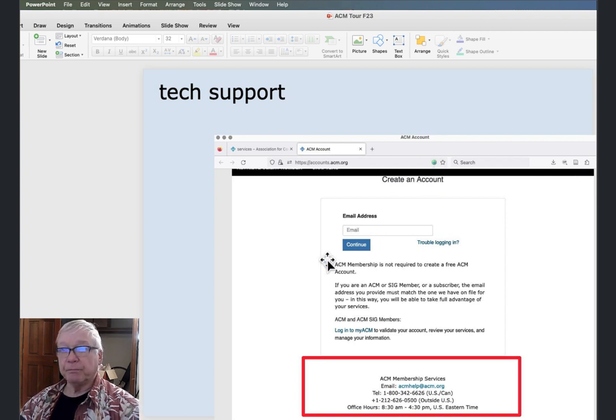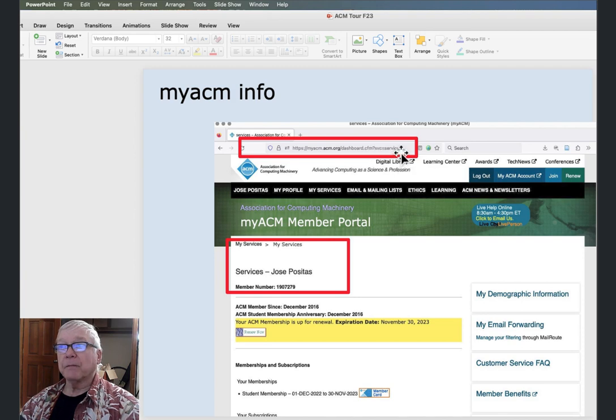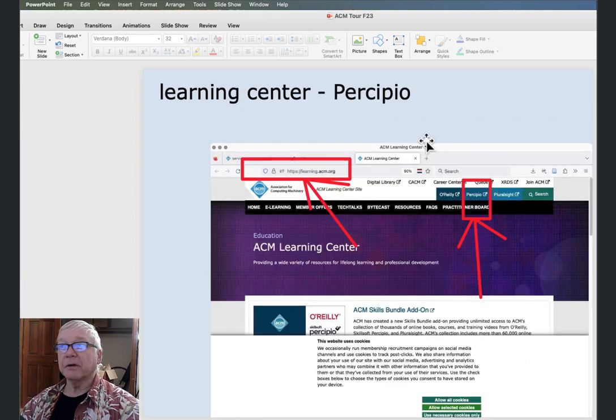And of course, I should have put this slide a little earlier, the tech support information for ACM if you're having trouble. But we're going to click on this Learning Center, and that's going to take us to learning.acm.org. And then what we're going to see here is links to third-party providers, O'Reilly, Percipio, Pluralsight, Search, and a whole bunch of other stuff here.